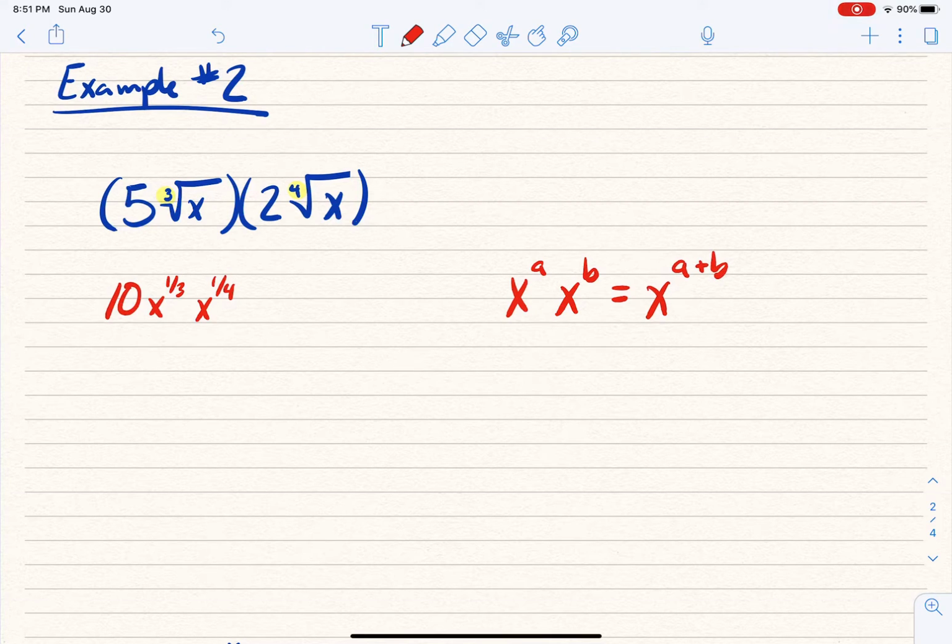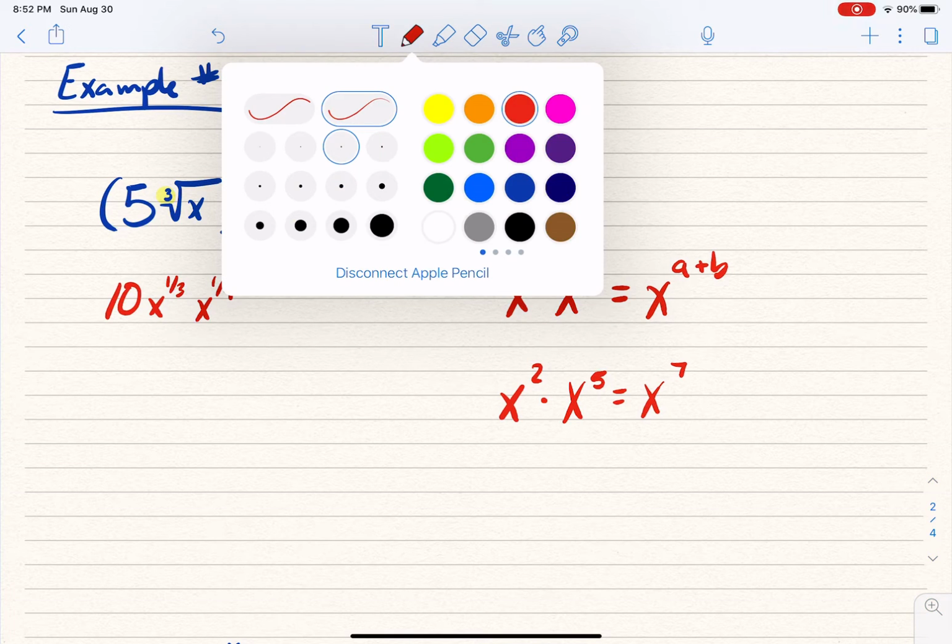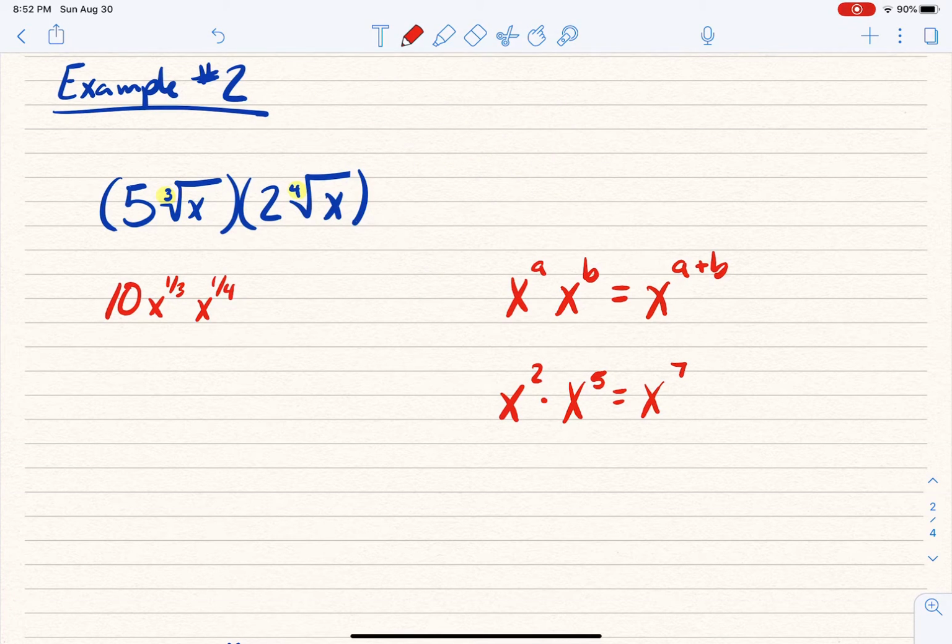An example of that was if we had x squared times x to the 5th, that became x to the 7th. All right, and so now we're going to apply that rule to this situation. We just happen to have fractions. And I know fractions are a pain for a lot of people, but this is not too bad. Okay, so we've got 10 x to the 1/3 times x to the 1/4. And if we are looking to add those like we did over here, then we need to find a common denominator. And the common denominator would be 12.